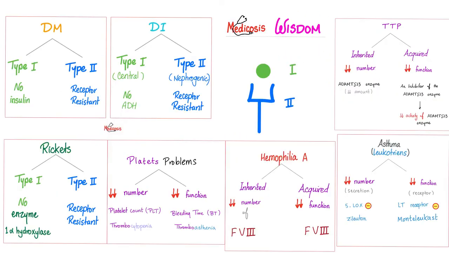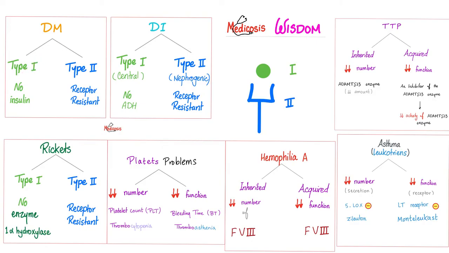Some wisdom time. Diseases in medicine could be type 1 or type 2. You call them type 1 if the problem is in the ligand, and type 2 if the problem is in the receptor. While many non-medical professionals criticize doctors for being non-creative, we just call it diabetes type 1 and diabetes type 2. That's just lazy. Doofus, it's about the ligand versus the receptor. It's a very sophisticated way of naming.